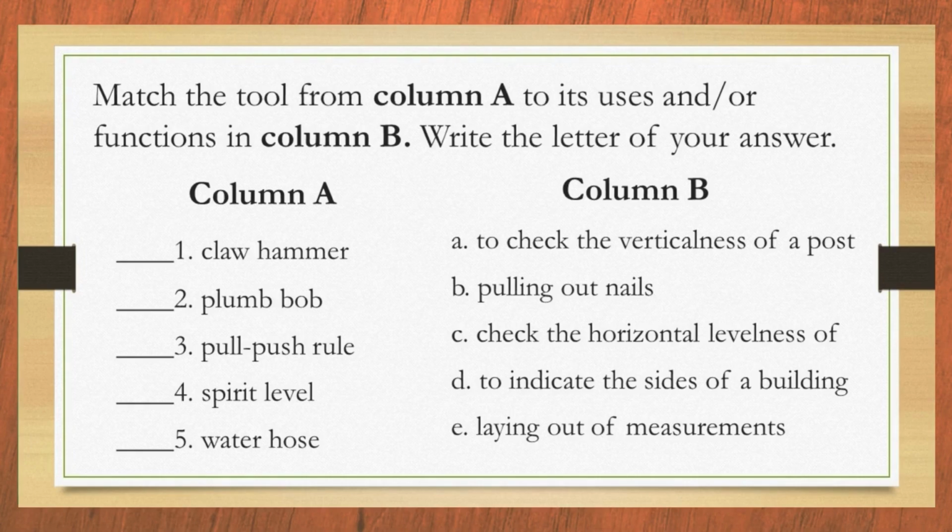Column B. A. To check the verticalness of a post. B. Pulling out nails. C. Check the horizontal levelness of batter boards. D. To indicate the sides of a building. And E. Laying out of measurements.